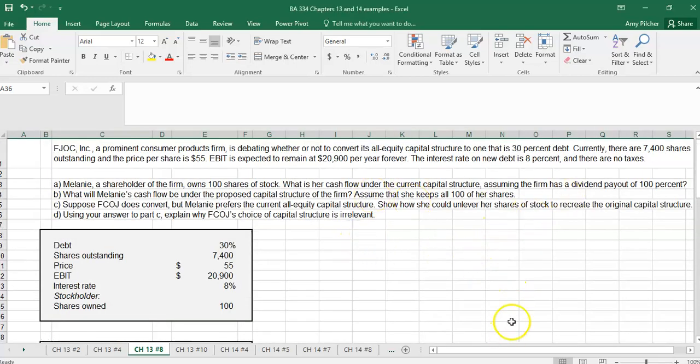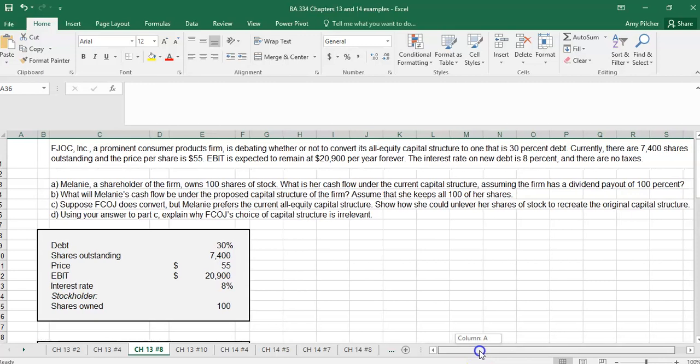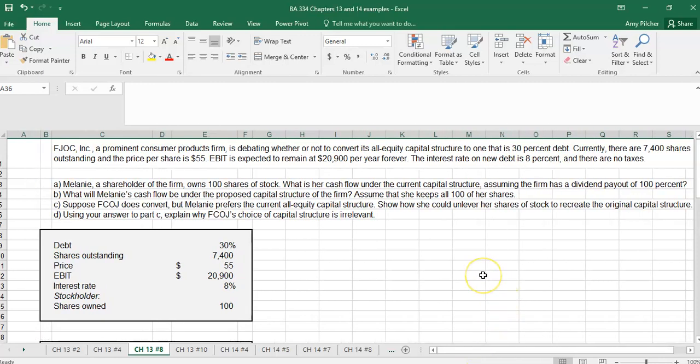This is another example where we are looking at a company that is trying to decide whether they're going to change from all equity capital to a capital structure that is 70% equity and 30% debt. They have an 8% interest rate on debt. They have 7,400 shares. Their share price is $55, and their EBIT is expected to never change.